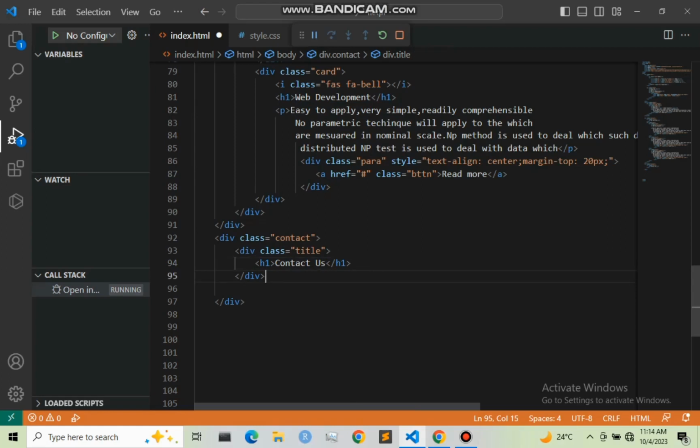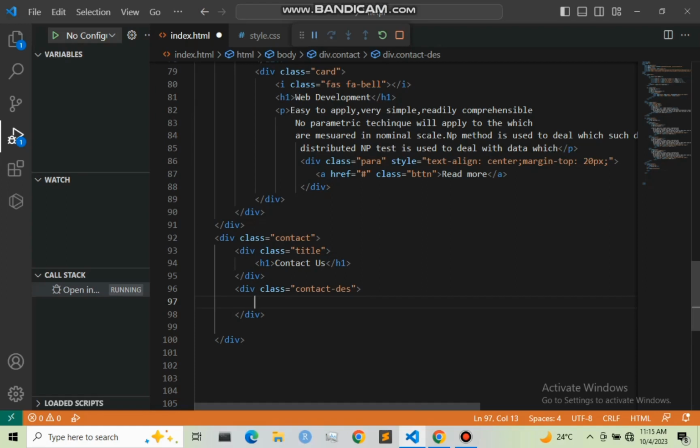Next, I'm going to create another div. So this div will contain the description of the contact us. Right here I'm going to create another div, that is .contact, and I'm going to give it this for description. And after this I'm going to create another new div, whereby I need two columns, the right column and also the left column. So let me start by creating the left column.